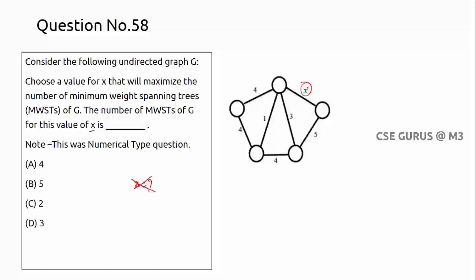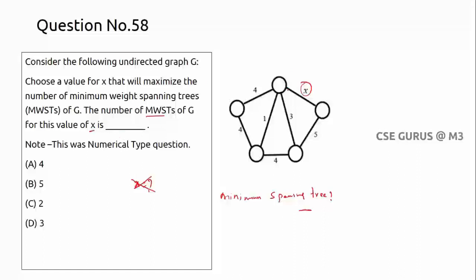You can keep it here such that you will get the minimum number of spanning trees. Now it is asking for the number of minimum weight spanning trees. You can clearly check it out. So the number of minimum weight spanning trees is what it is asking. So don't confuse here.